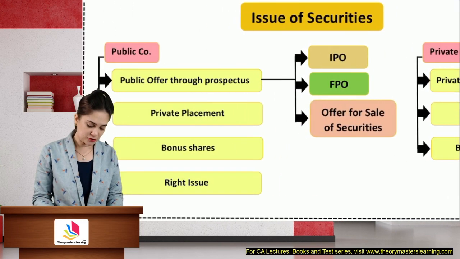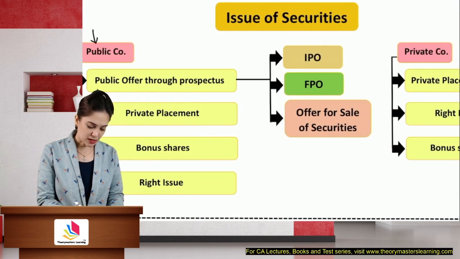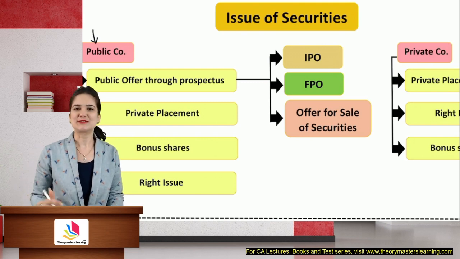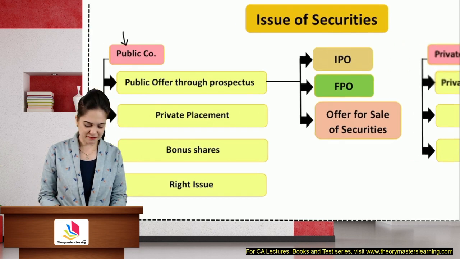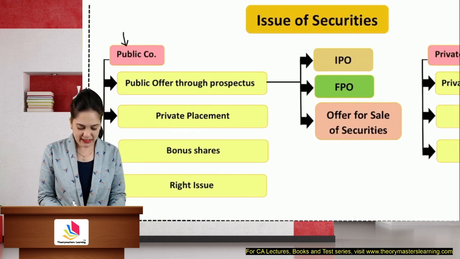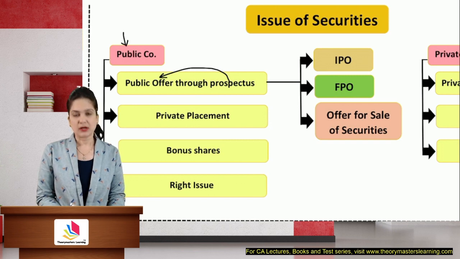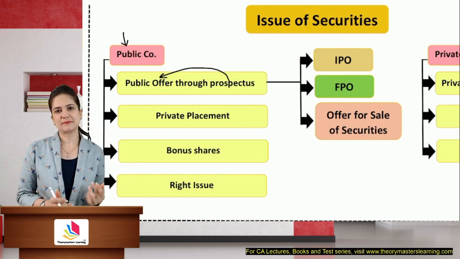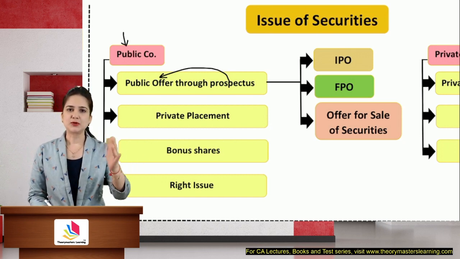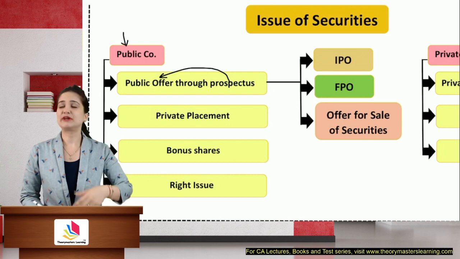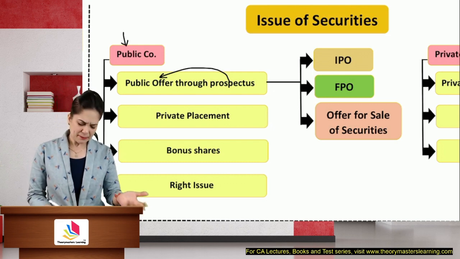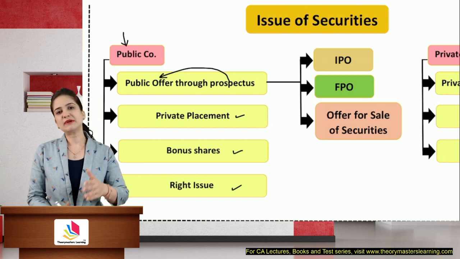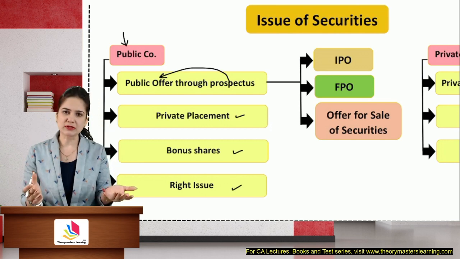Then, if you are a public company, what are the different ways in which you can raise money through offer of securities? So we have public offer through prospectus. Please note, students, that prospectus is required only in case of public offer of securities. If you are going to the public, you need to inform them about your company. You need to inform them about the issue. But if you're going for private placement, bonus shares, right shares, private placement is to a selected group of people who already know about the company.